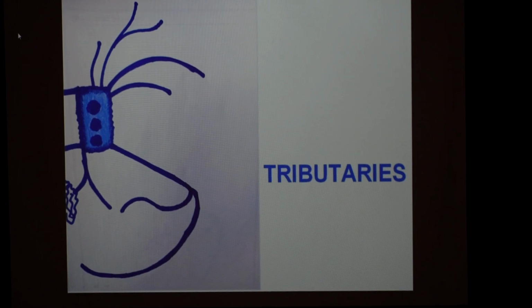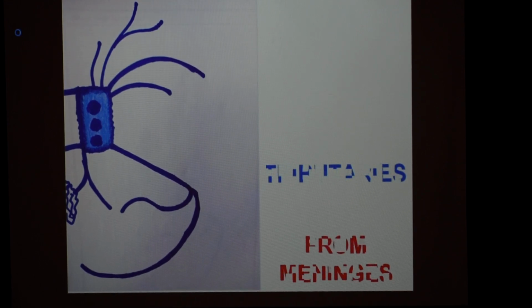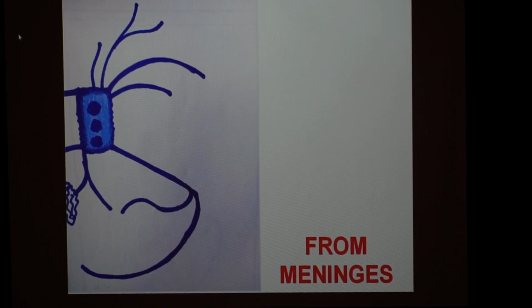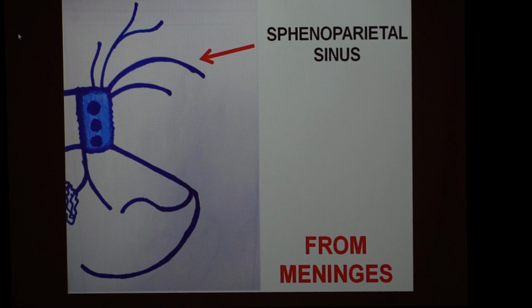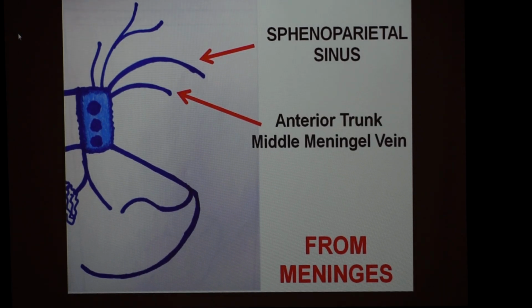So now coming to the tributaries. What are the tributaries? That means which are the veins or the other sinuses draining into the cavernous sinus. First, there are some veins or sinuses draining from the meninges. Which are they? They are the sphenoparietal sinus and the anterior trunk of the middle meningeal vein.